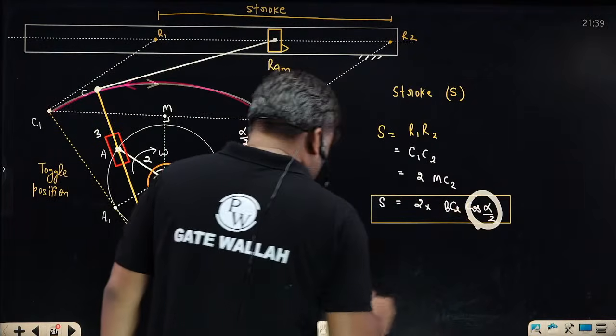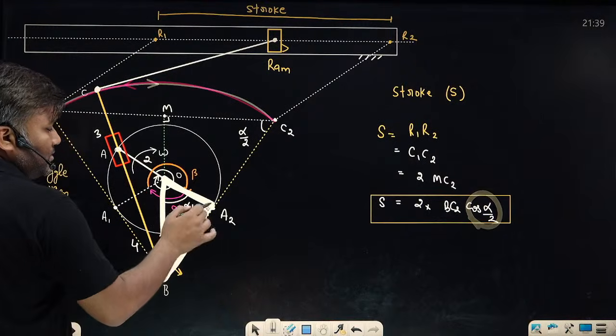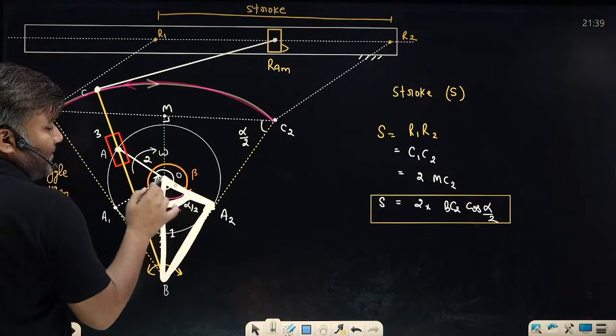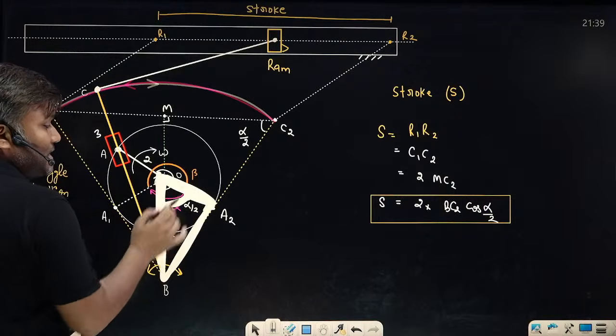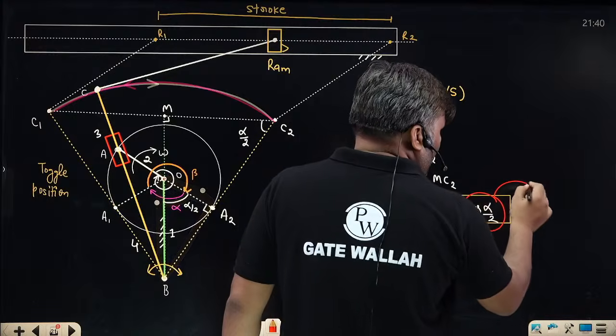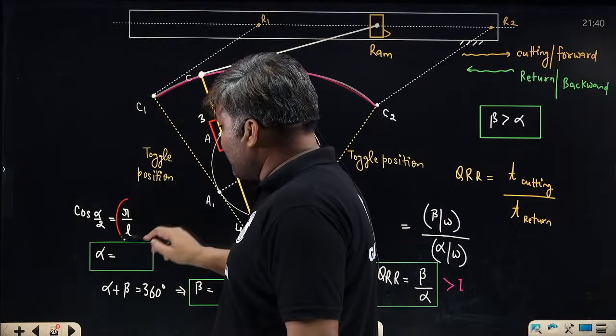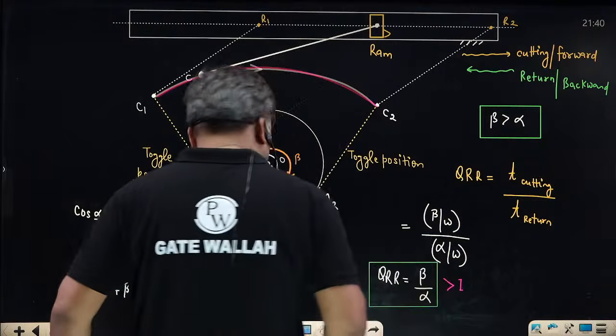Cos alpha by 2, if you want, you can write from this triangle. Cos alpha by 2 को you can write base upon hypotenuse, R by L. लिख सकते हैं क्या? Sir, cos alpha by 2 को we can write R by L. I just have written R by L. लिख दीजिए.